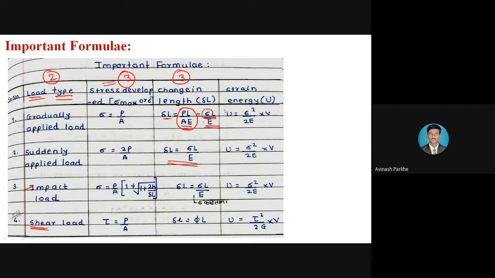Therefore, write down this particular formula also. Delta L is equal to sigma L upon E. It is same for all the 3 cases. Only difference is that for the shear, it is phi L.